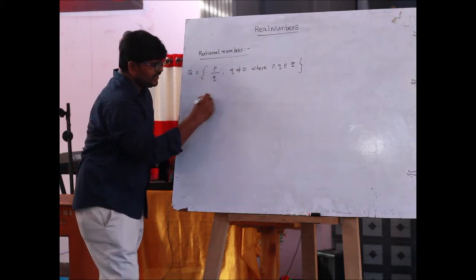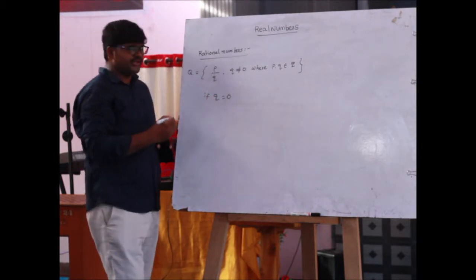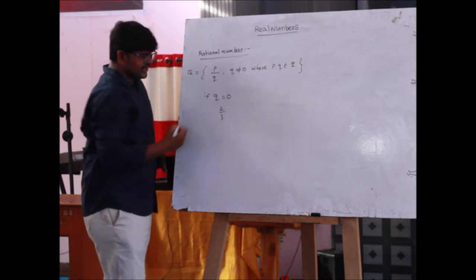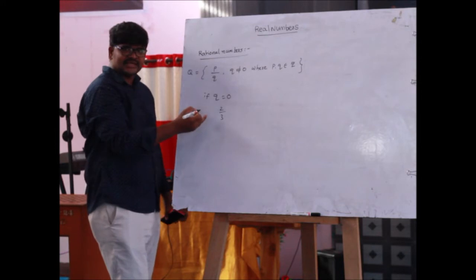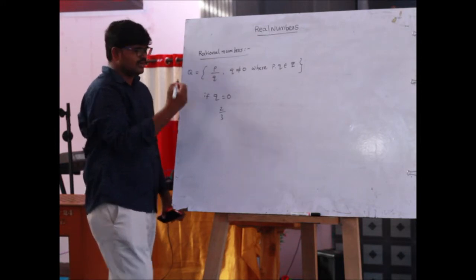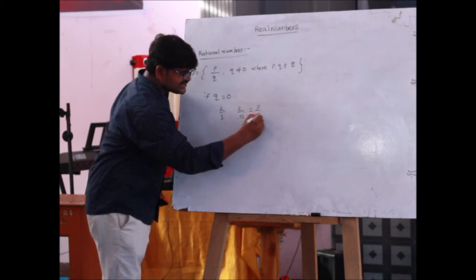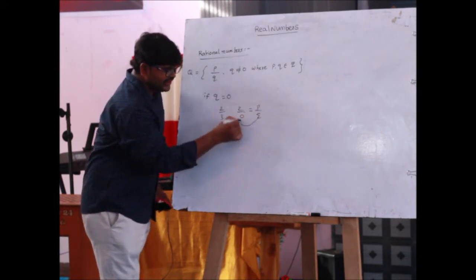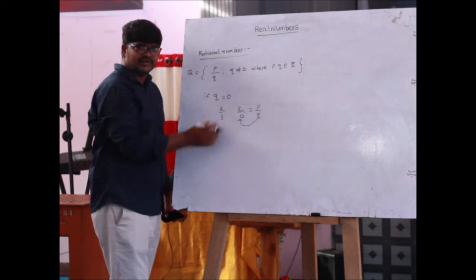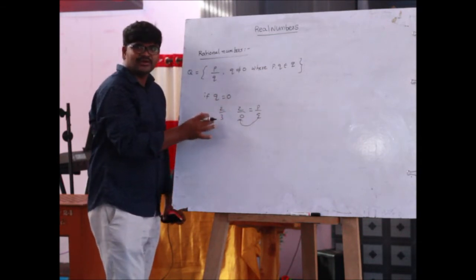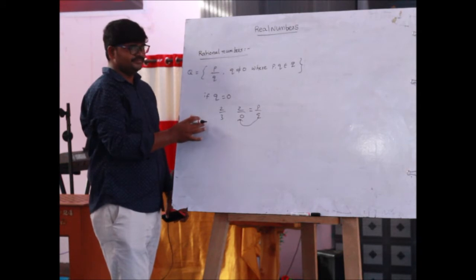Suppose q equals 0, let us take one example. Suppose we take 2 by 3. 2 by 3 is a fraction as well as a rational number. Suppose 2 by 0. 2 by 0 means this is p by q. If q equals 0, then 2 by 0 is undefined. So this is not a rational number.